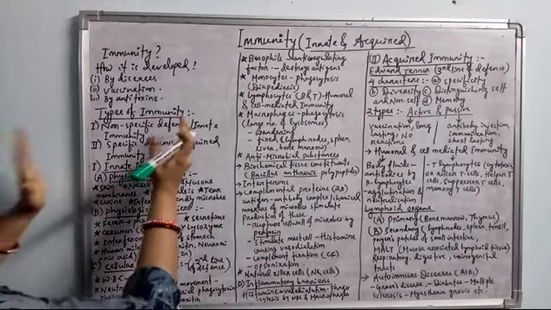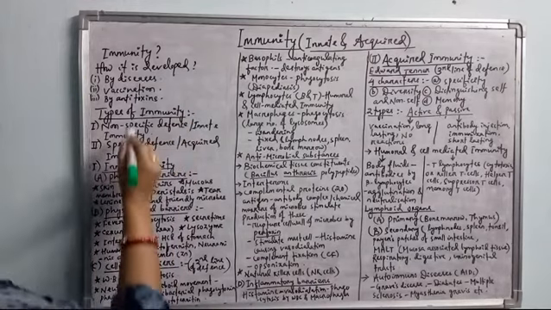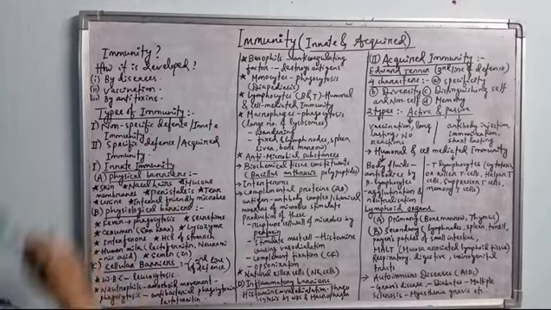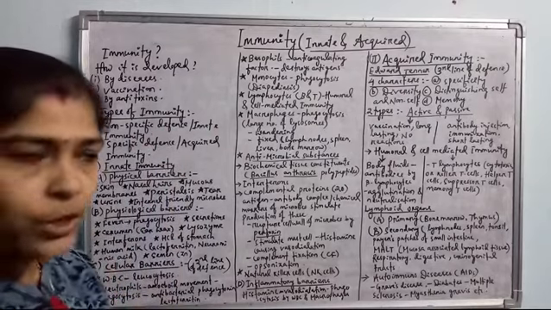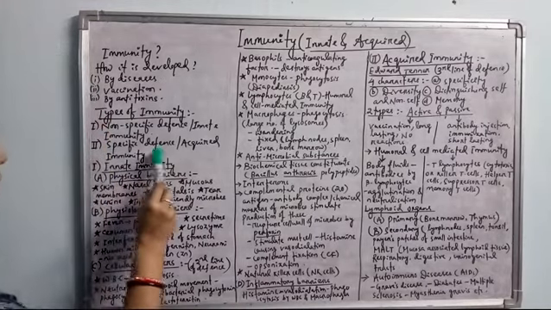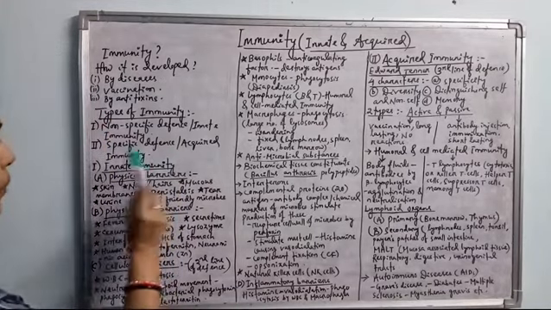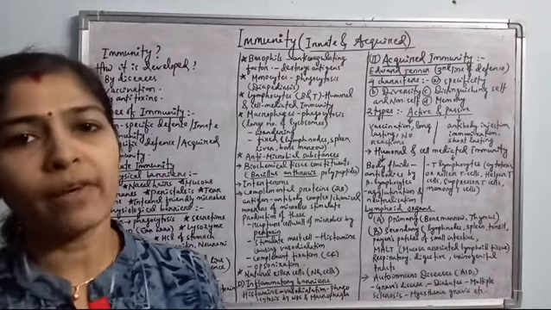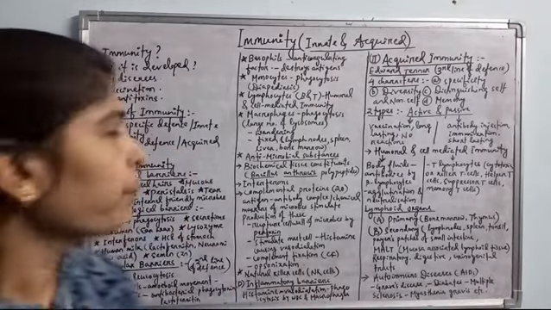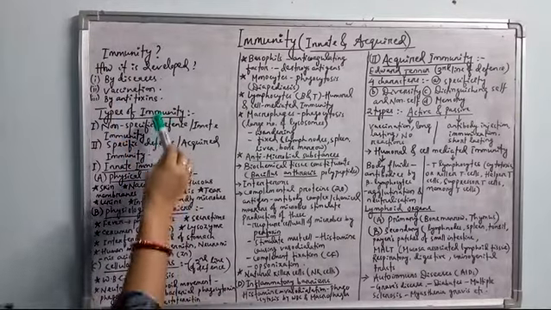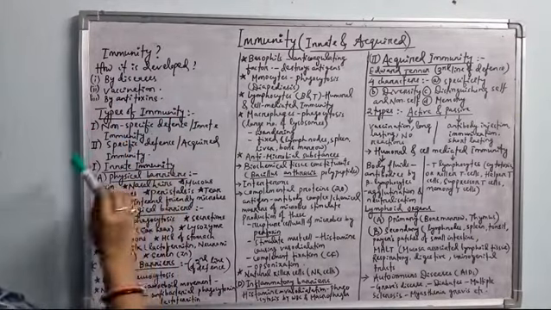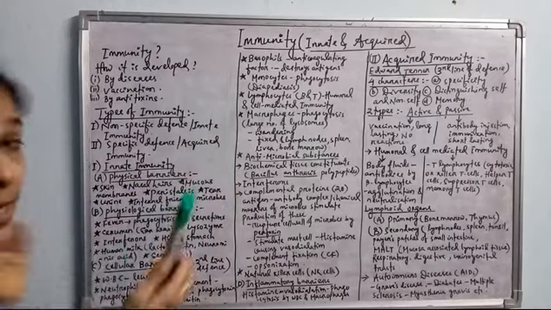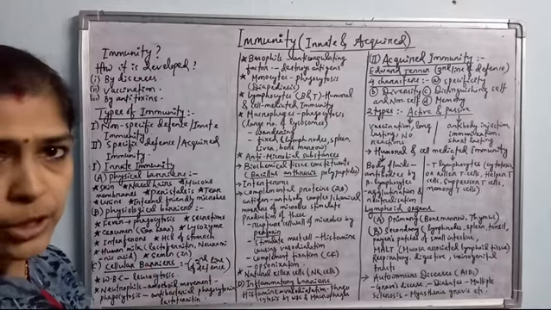And what are the types of immunity? There are two different types: the non-specific defense mechanism, that is innate immunity, which is also known as inborn immunity, and second is the specific defense mechanism or the acquired immunity. This acquired immunity we gain by medication or by vaccination or immunization. Okay, so two different types of immunity are there: innate immunity and acquired immunity. Innate immunity is the inborn immunity which is already there in the body of the individual.